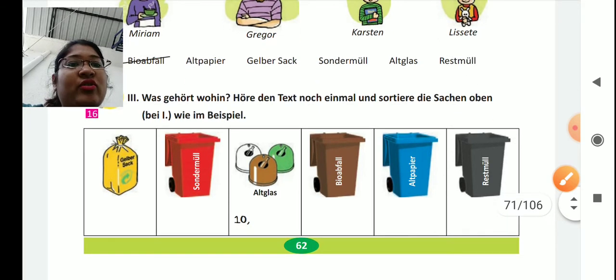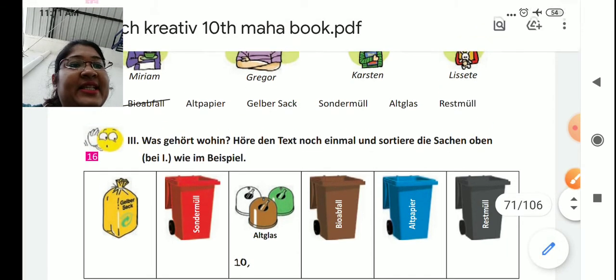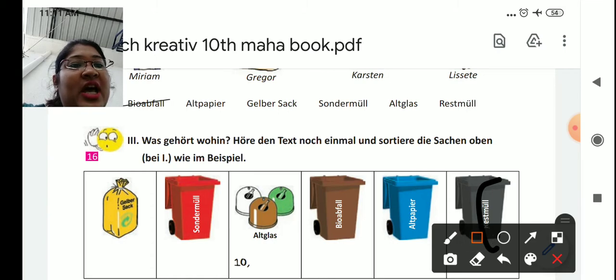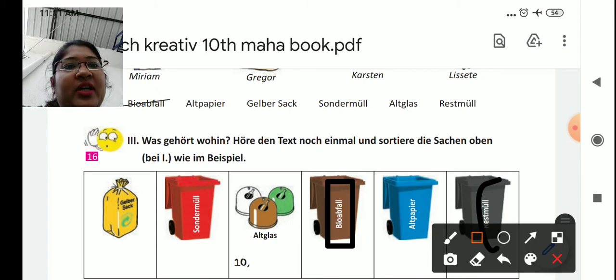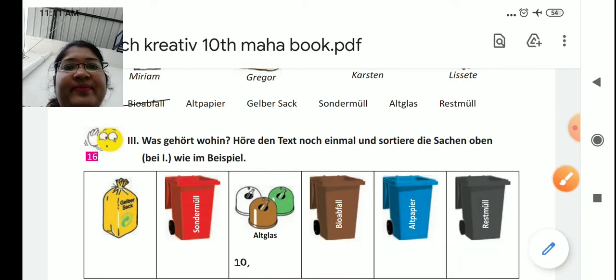The next question is also with the CD, and they have particularly shown here how the biomüll will look. All the biological bioproduct garbage you can put in a brown colored garbage bin, a garbage bucket.